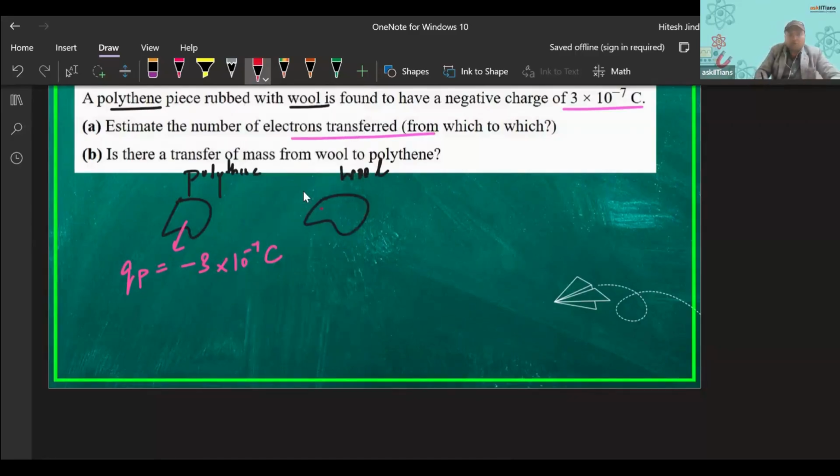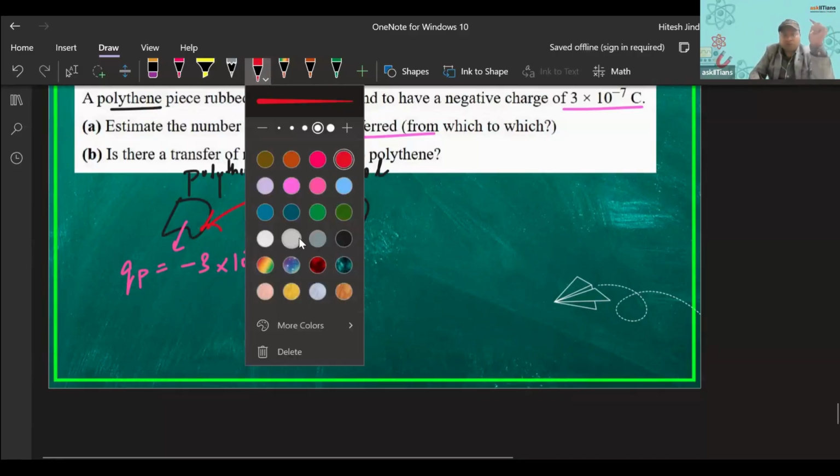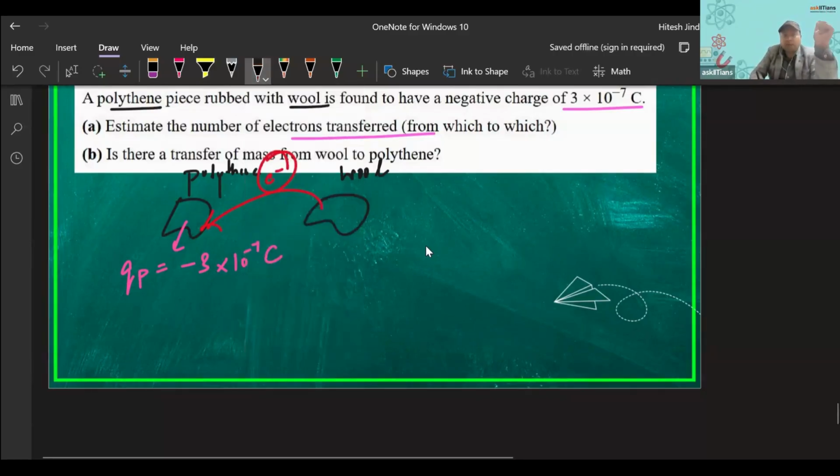Electrons got transferred from wool to the polythene. So wool has become positively charged. Now, if I want to know the number of electrons that got transferred, how do I calculate it? The charge is this, so I can do it by this.